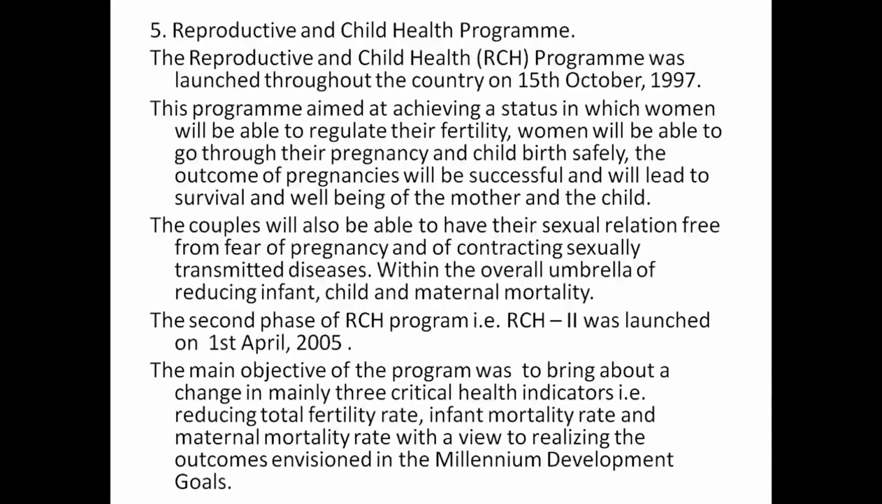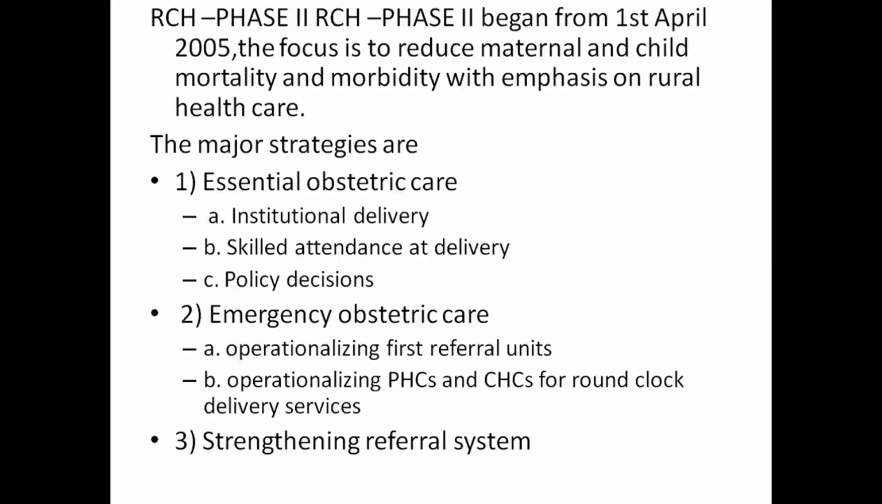The main objective of this program was to bring about change in three critical health indicators, that is reducing total fertility rate, infant mortality rate, and maternal mortality rate, with a view to realize the outcomes envisioned in the Millennium Development Goals. RCH Phase 2 began from 1st April 2005. The focus is to reduce maternal and child mortality and morbidity with emphasis on rural healthcare. The major strategies are essential obstetric care, emergency obstetric care, and strengthening of the referral system.